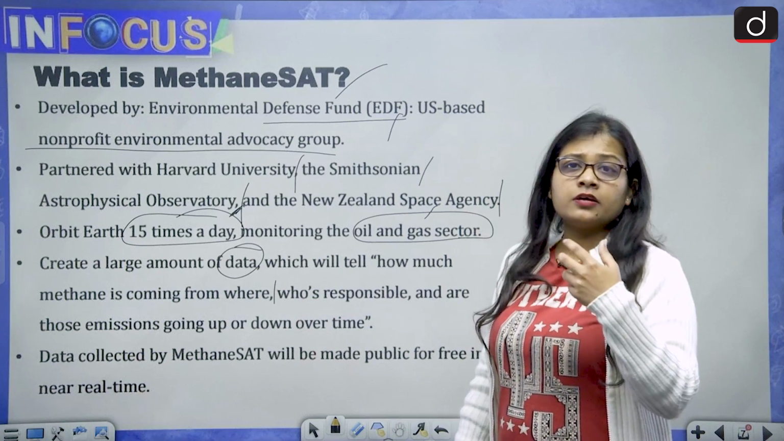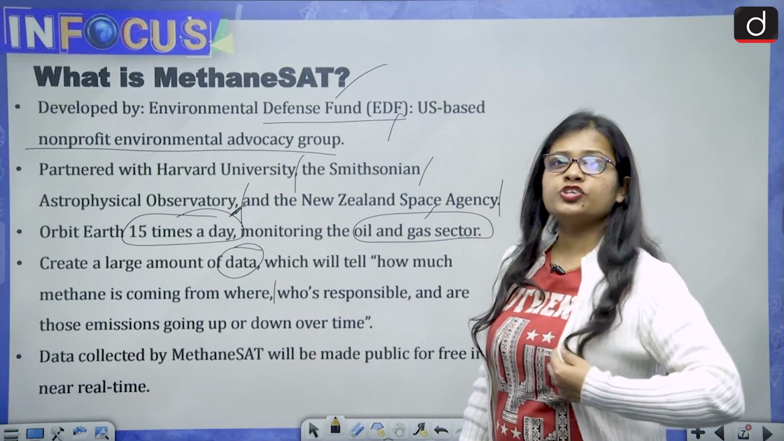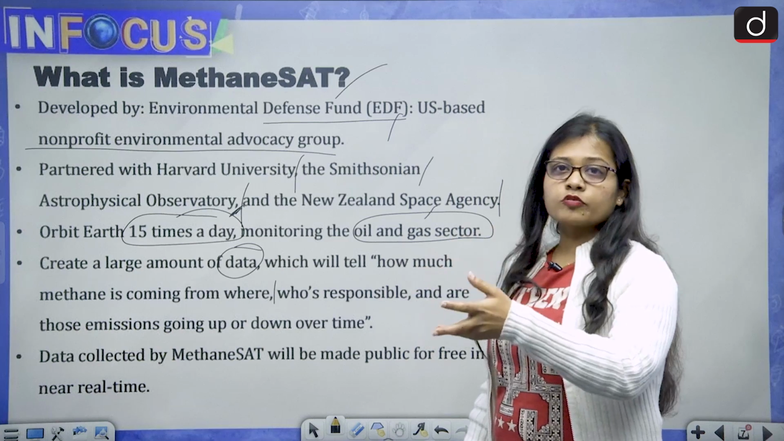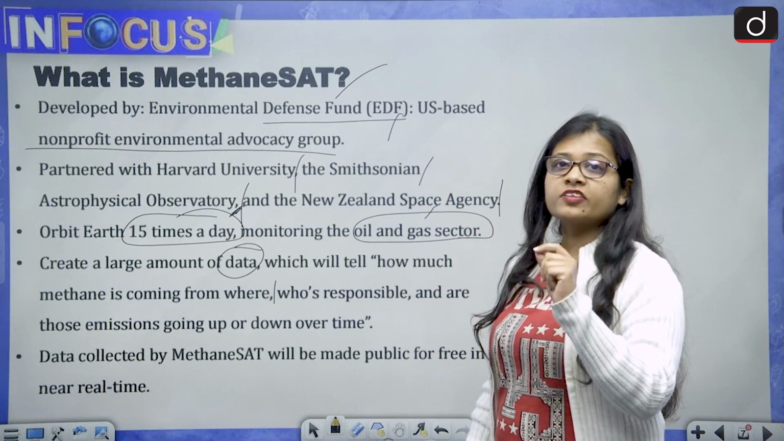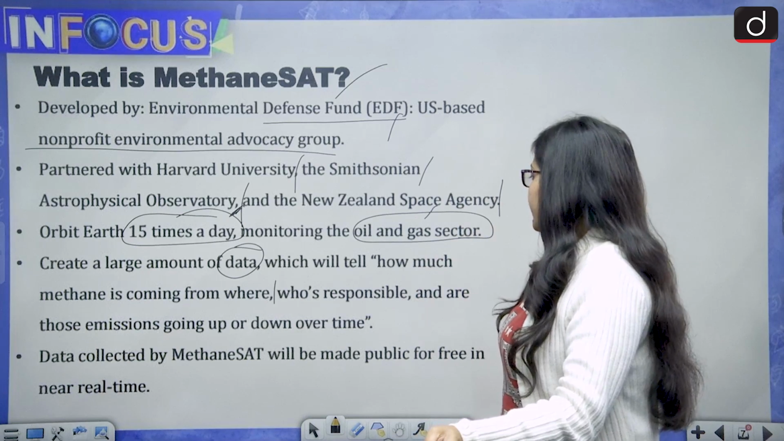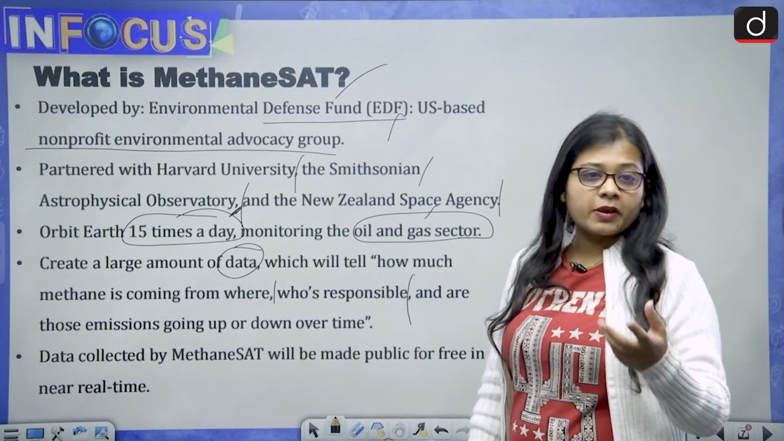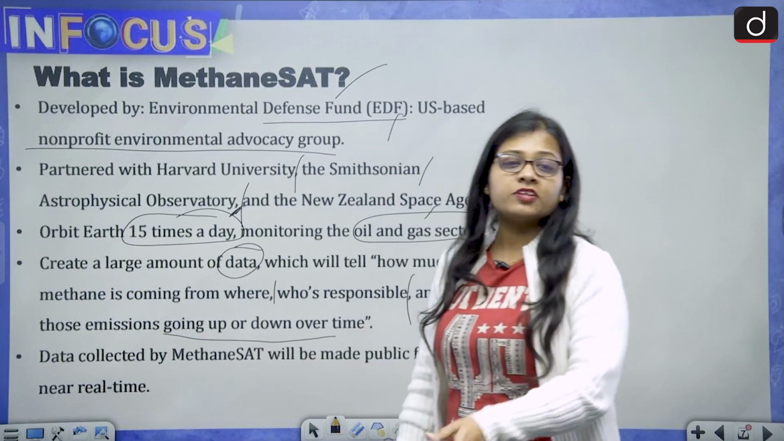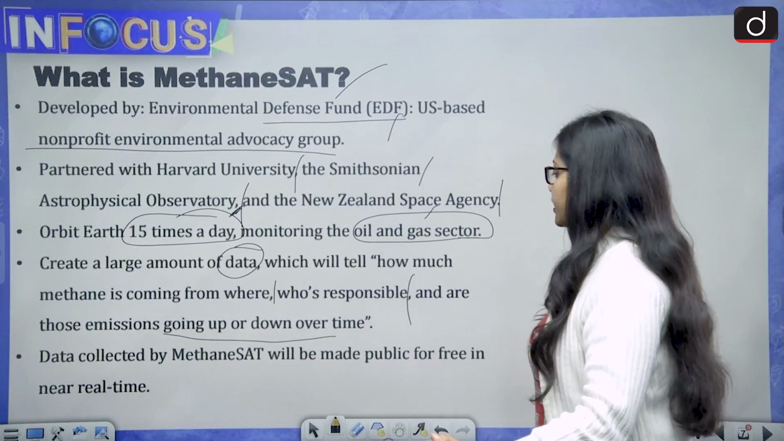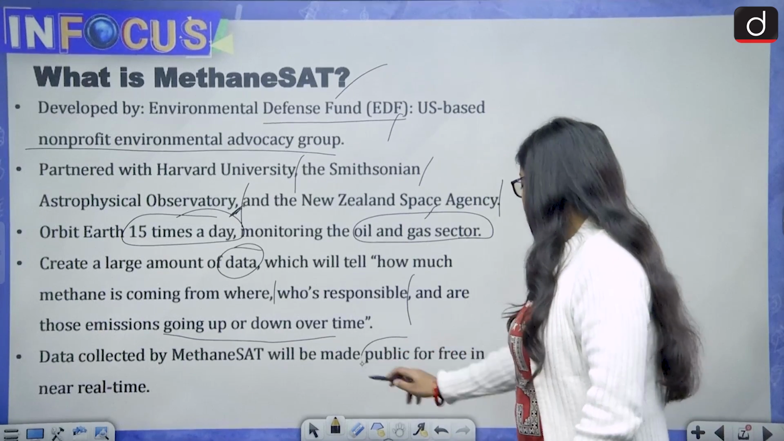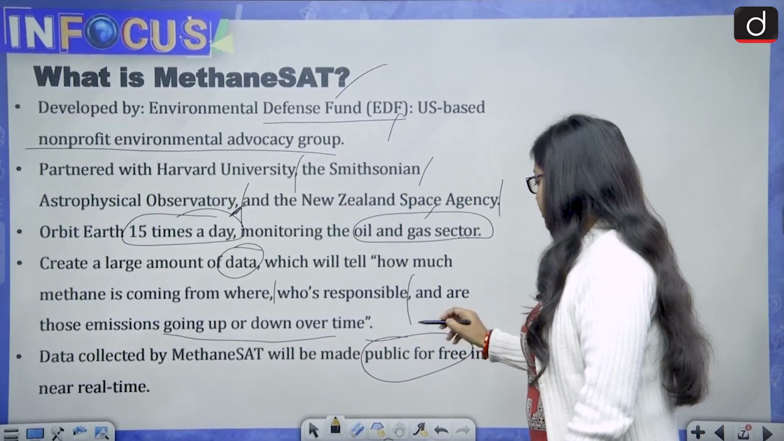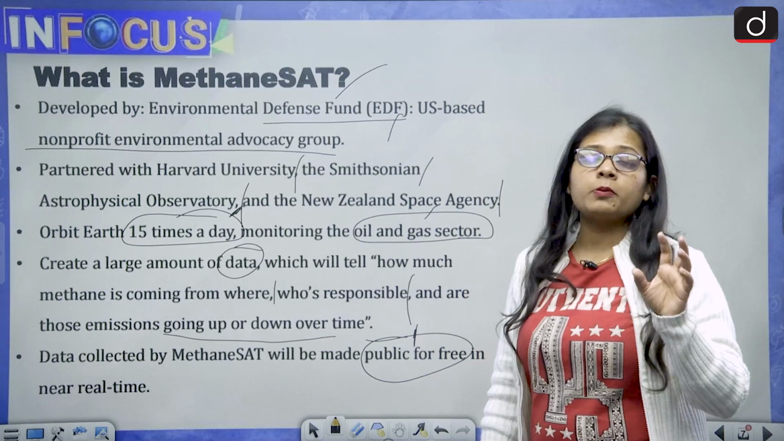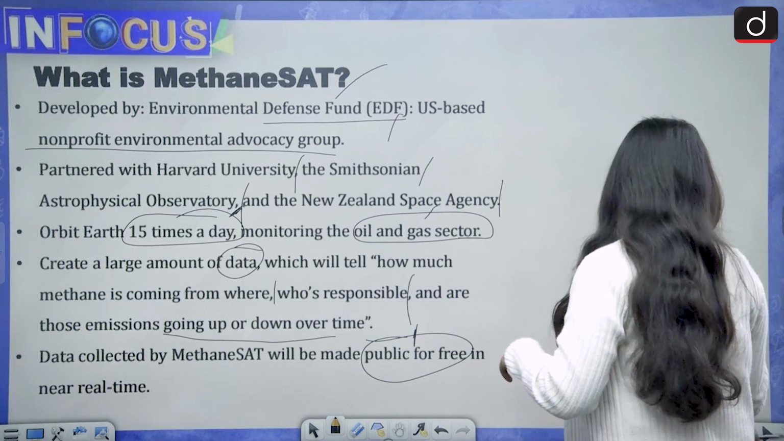It means the emissions are coming from which unit, be it fossil fuels or any other sources like chlorofluorocarbons or hydrofluorocarbons. So what is the origin of this methane? Then who is responsible for it, whether it is man-made or natural, and are those emissions going up or down over time? That means the measurement will be done. Then the data collected by MethaneSAT will be made public for free in near real time, so that the normal public will be able to see it.